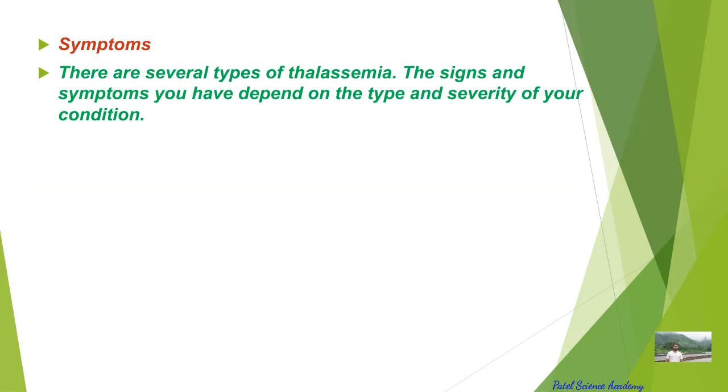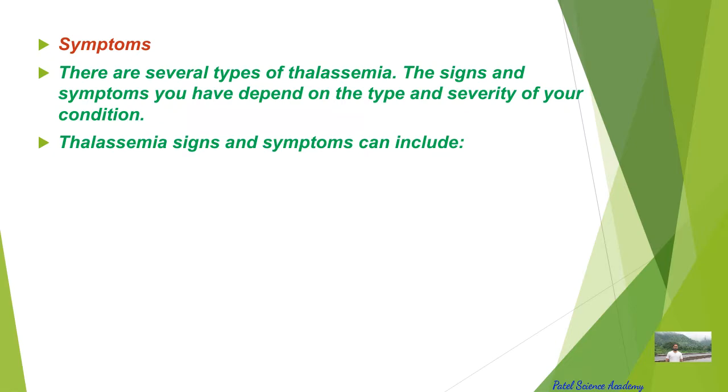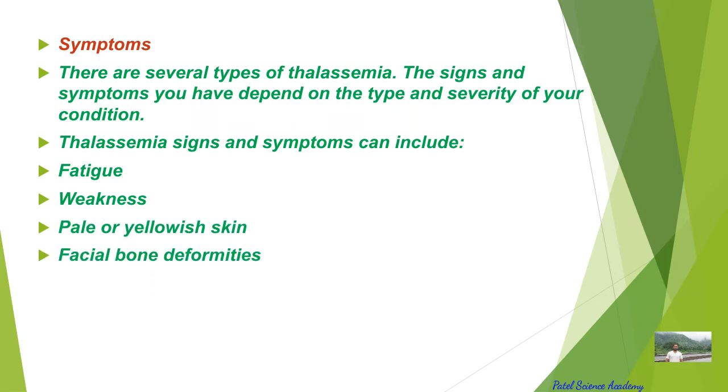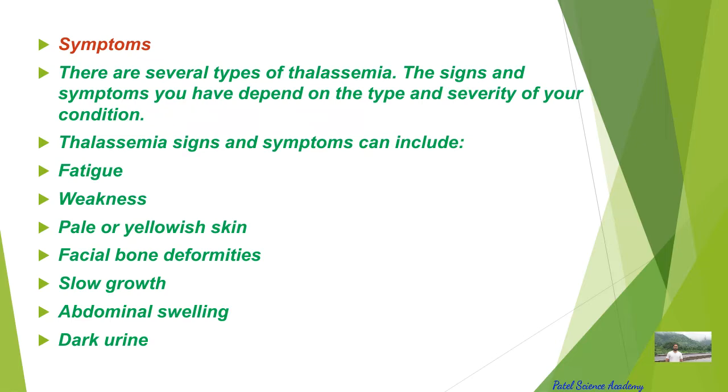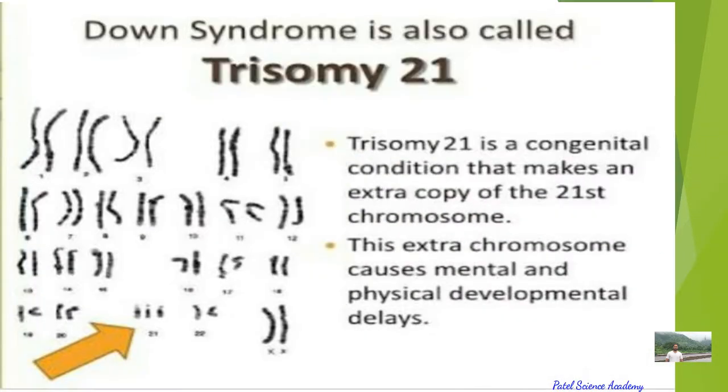As I told you, there are several symptoms of thalassemia. The signs and symptoms you have depend on the type and severity of your condition, meaning the patient's condition. Thalassemia signs and symptoms can include fatigue, weakness, pale or yellow skin, facial bone deformities, slow growth, abnormal swelling, etc., and dark urine. All these are the symptoms of thalassemia.